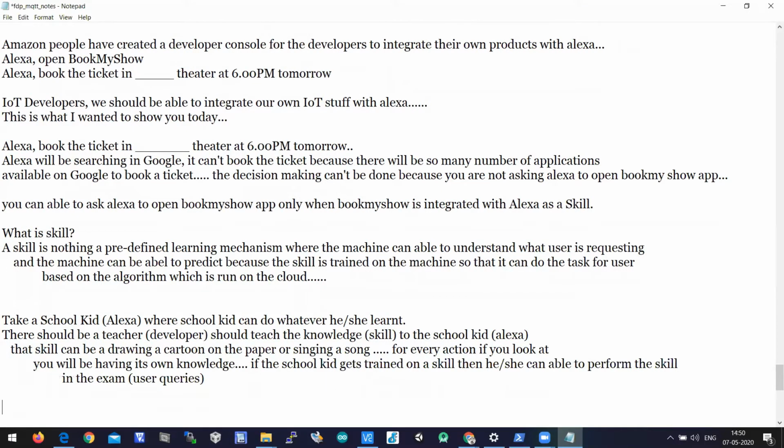So if you want to ask Alexa any kind of question, there are two things here. One, a non-trained question: then it gives a default answer saying it is not trained by the master, or the default answer will be from Google.